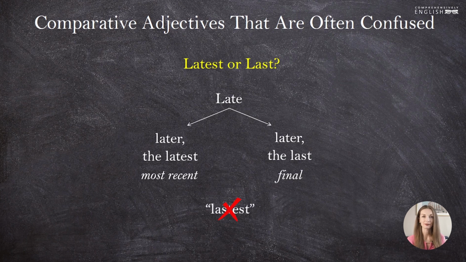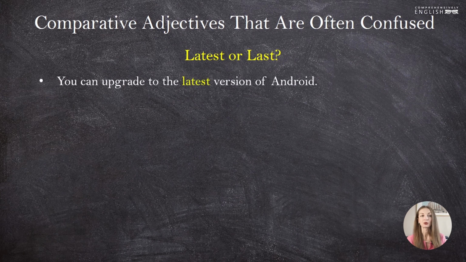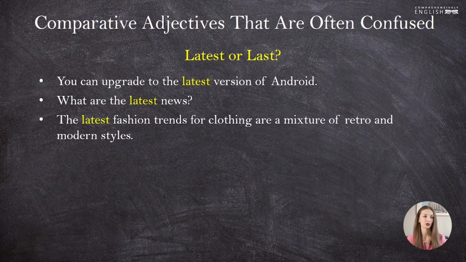Let's look at some examples. You can upgrade to the latest version of Android. What are the latest news? The latest fashion trends for clothing are a mixture of retro and modern styles. So in these three examples, we are speaking about things that are the most recent, the freshest: news, models, and so on and so forth.